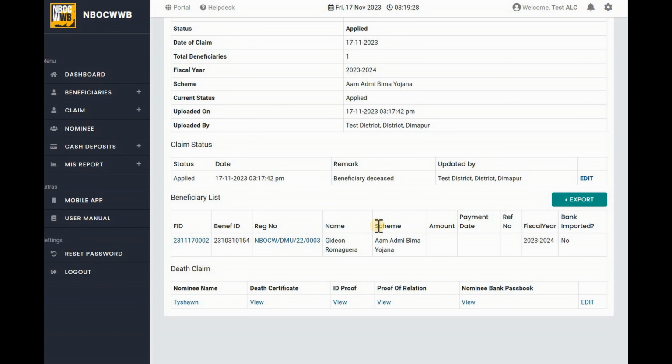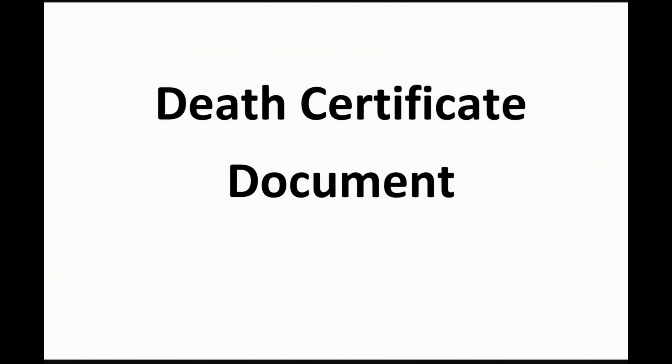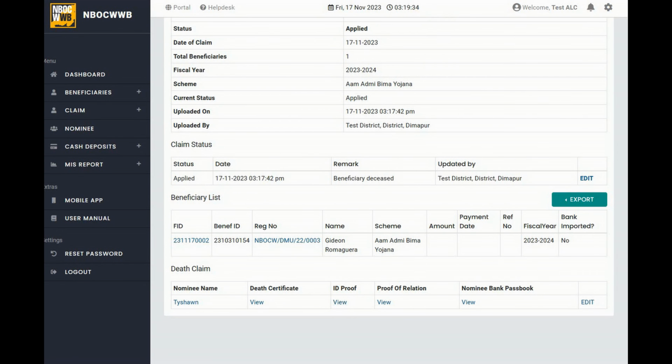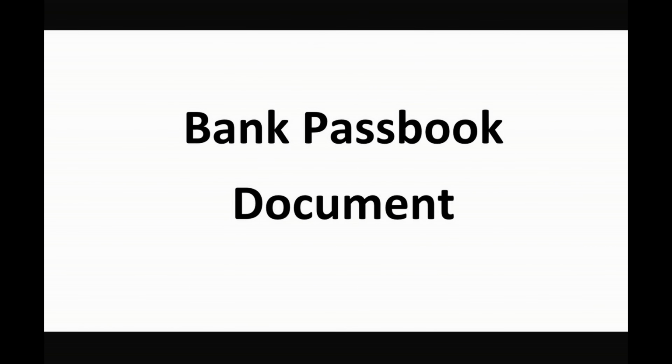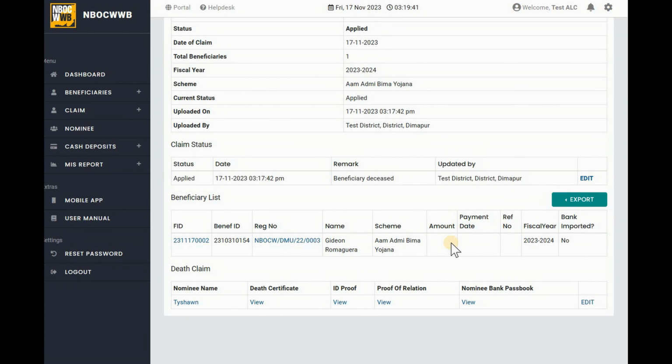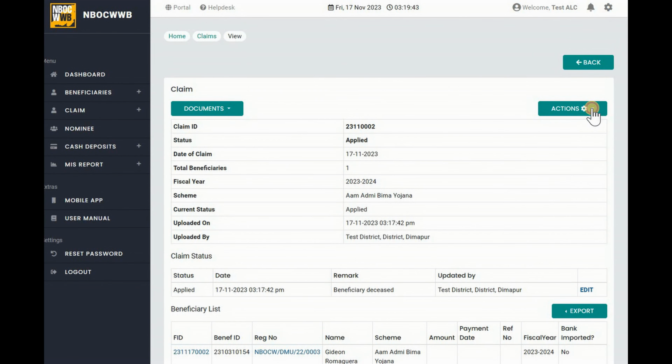Now verify the documents which were uploaded by DEO. To view the documents, click on the View button. If the document is found to be not valid, ALC can reject the claim application. Once the documents are verified, go to Actions and click Verify.